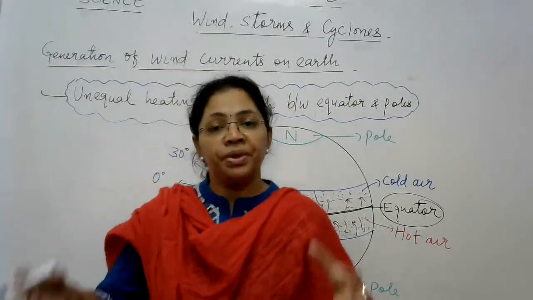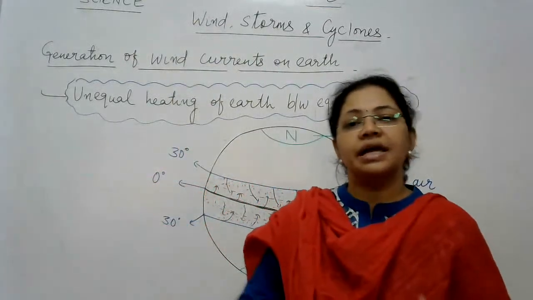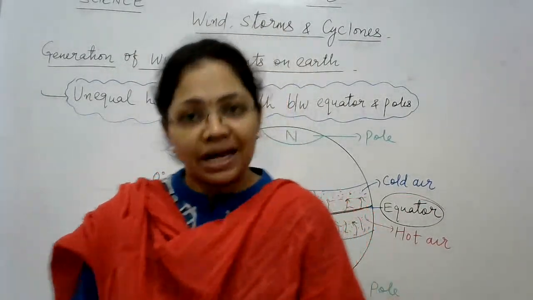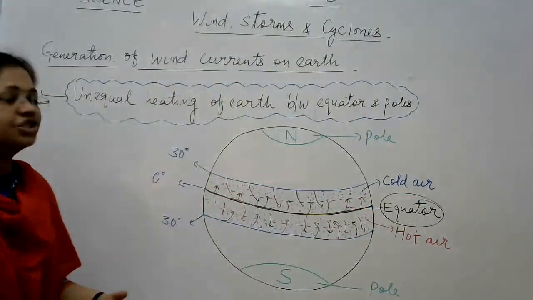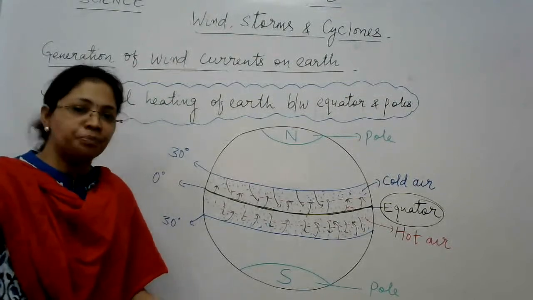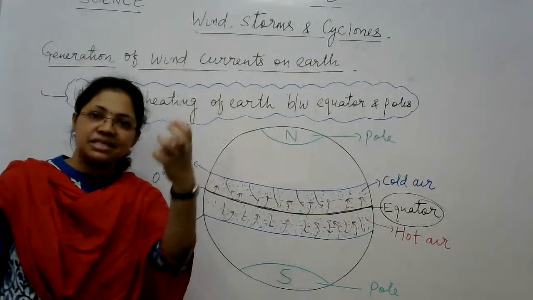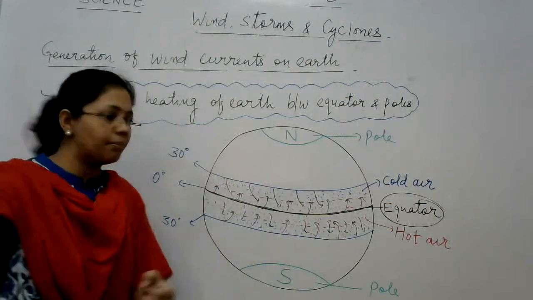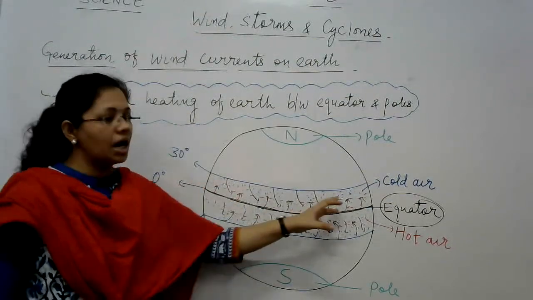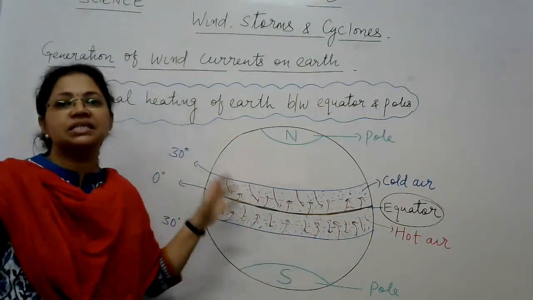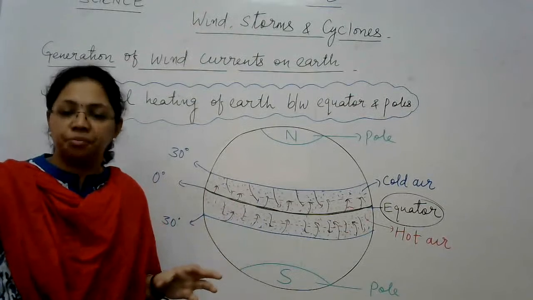The reason is that the equatorial region is closer to the sun as compared to any other region on earth, right? Now since these areas are closer to the sun, they are receiving more sunlight. So what happens? The surface of earth in these areas gets heated up faster and at high temperature.